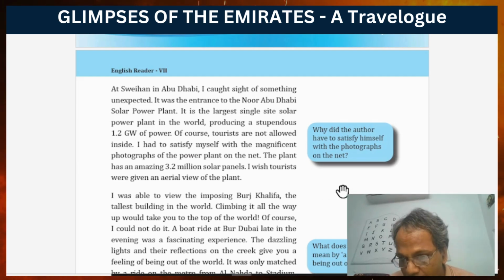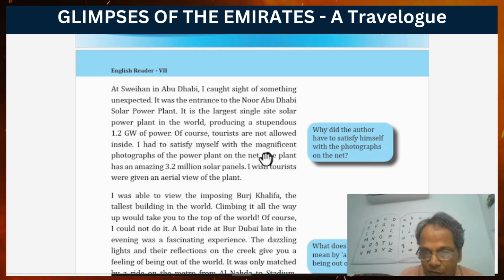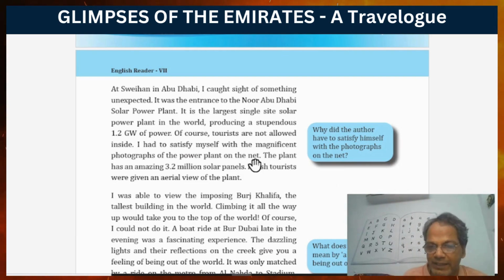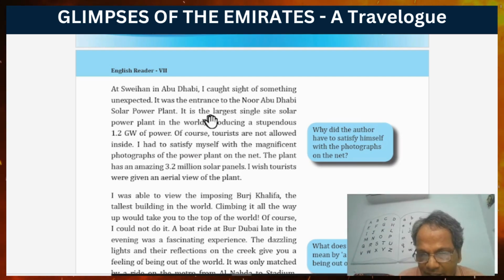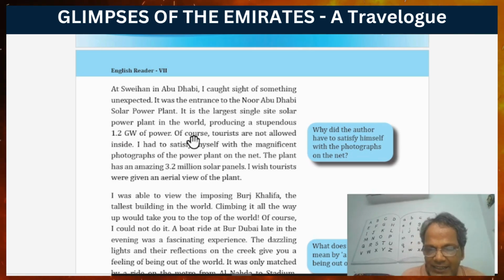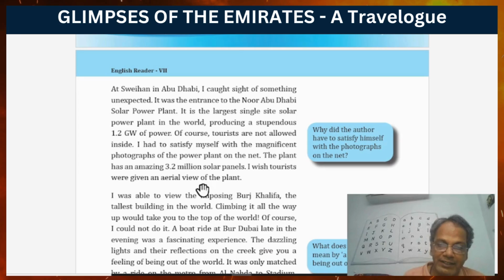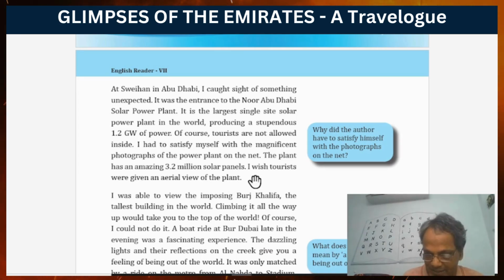Why did the author have to satisfy himself with the photographs on the net? Because tourists were restricted and they couldn't go inside of Noor Abu Dhabi solar power plant. So entry was restricted.